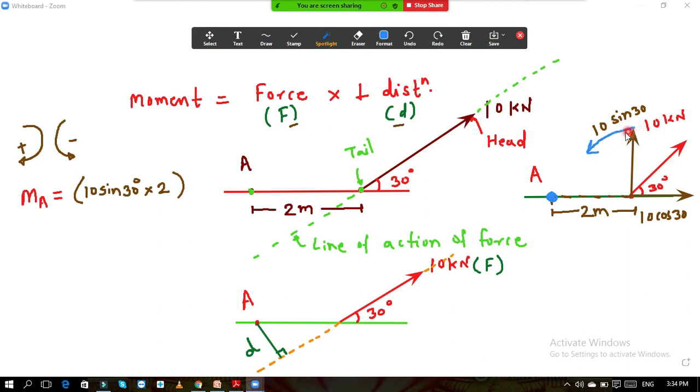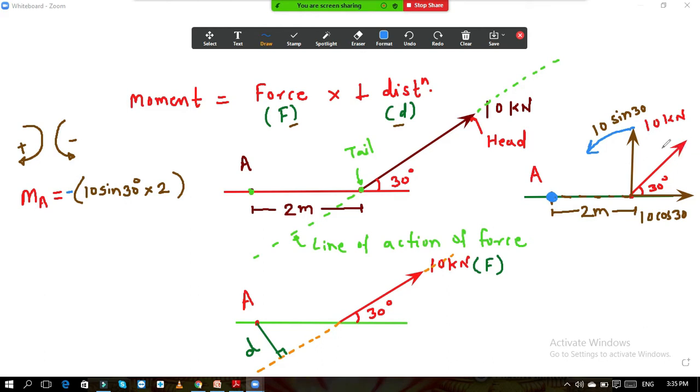If you rotate the force in this direction, then it is anti-clockwise. So this moment is minus whatever value. We are not interested in the value, I am just telling you the basics. So this is minus, and vice versa. If instead of the left hand side, point A were on the right hand side, then this would become plus, as the rotation is in the clockwise direction in that case.